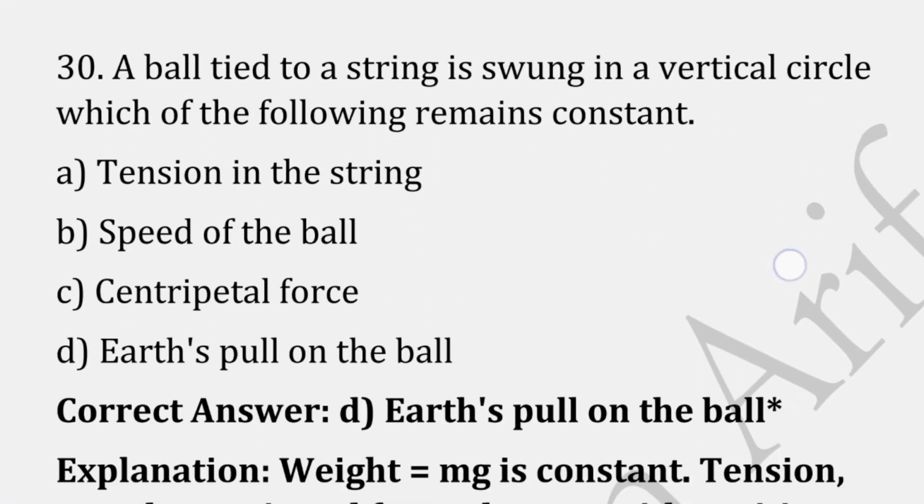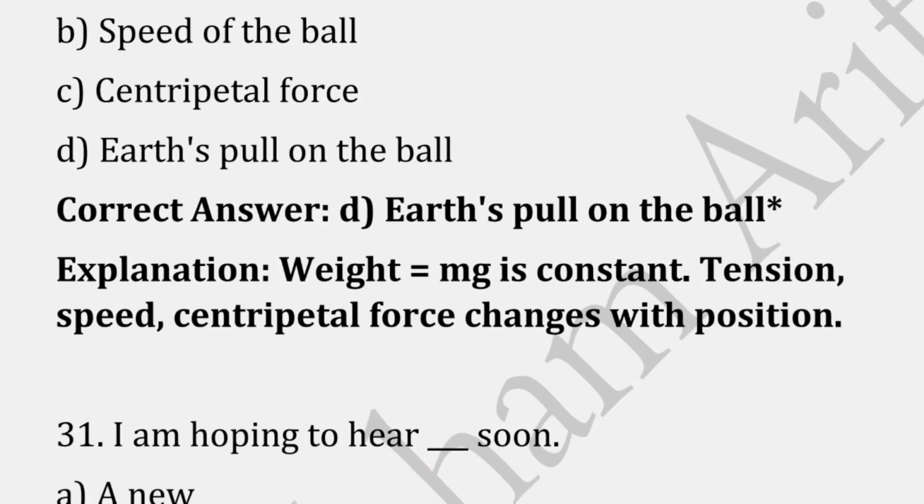A ball tied to a string is swung in a vertical circle. Which of the following remains constant? The correct answer is option D, that is Earth's pull on the ball, because weight equals mg is constant here, whereas tension, speed and centripetal force change with the position.